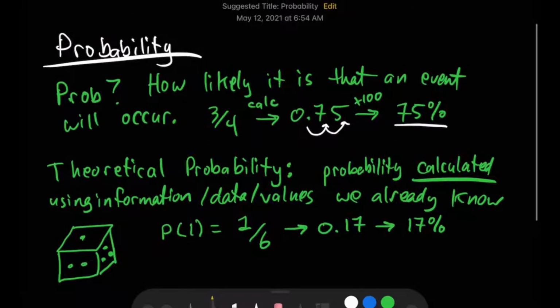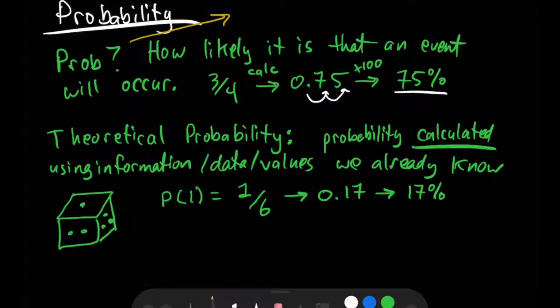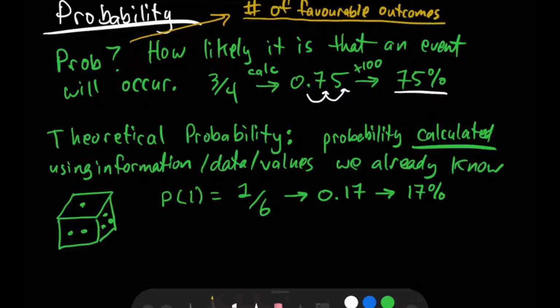That reminds me, I should describe the formula for probability as well. So generally, what is our formula for probability? Just in case we forget. It is our number of favorable outcomes. So how many times do I get the outcome or the event that I'm expecting over the number of possible outcomes?